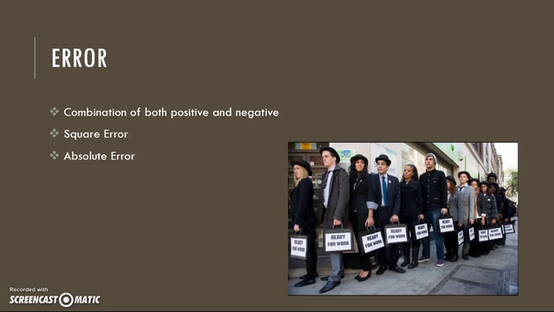Since there are definitely significant differences in the original and predicted values, I conducted an error analysis. There were a combination of positive and negative errors. The positive errors represent over-forecasting, while the negative errors represent under-forecasting. I also conducted square error and absolute error in order to get a mean squared and absolute value.